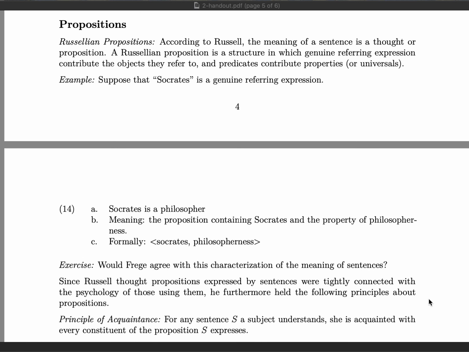So what is a Russellian proposition? According to Russell, the meaning of a sentence is a thought or a proposition. A Russellian proposition is a structure in which genuine referring expressions contribute the objects they refer to, and predicates contribute properties. So for example, suppose that the name Socrates is a genuine referring expression.